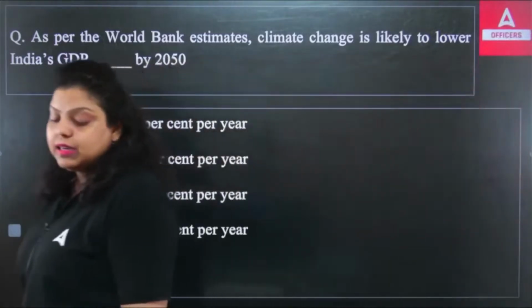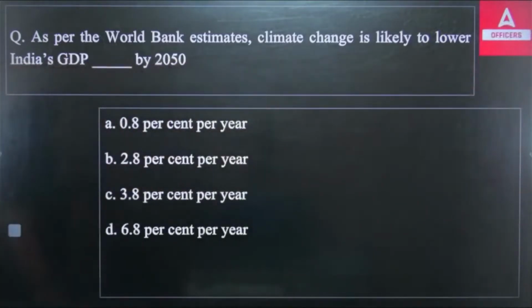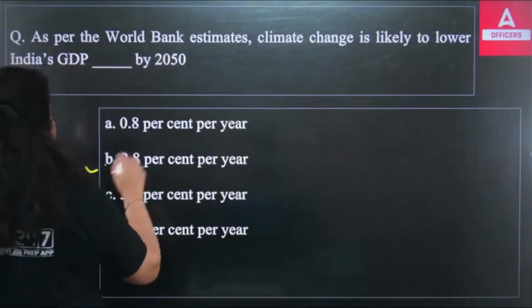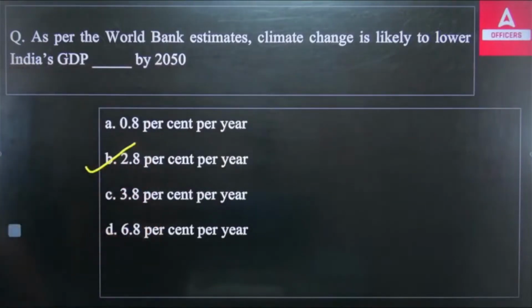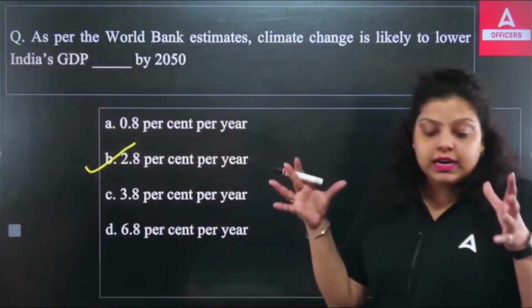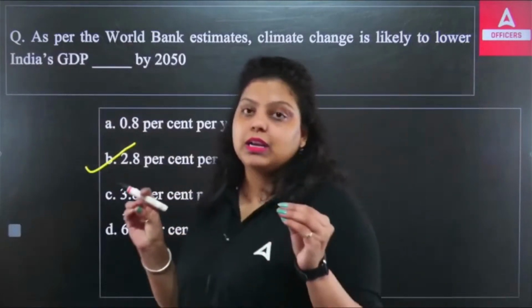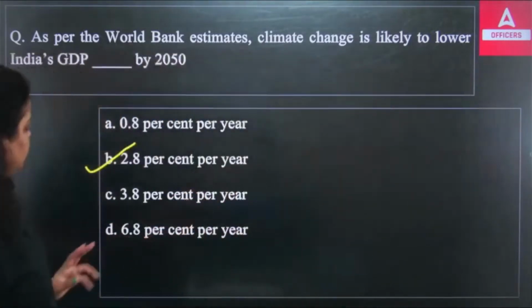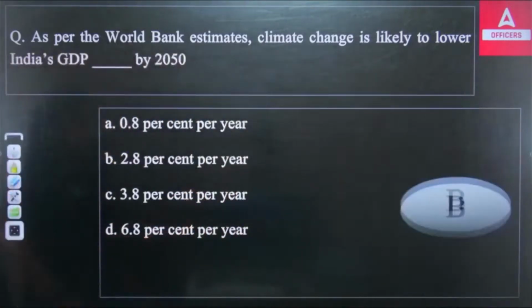Let me know the names of the 5 institutions of the World Bank Group. And the right answer here, as estimated by the World Bank, is 2.8% per year. So India's GDP can be reduced by 2.8% per year because of the climate change issue. So the right answer is 2.8.